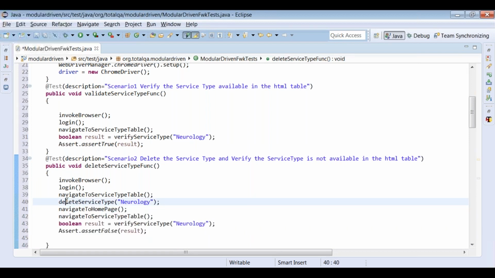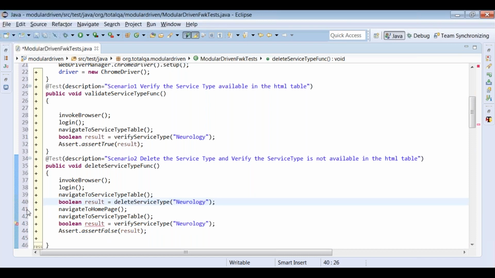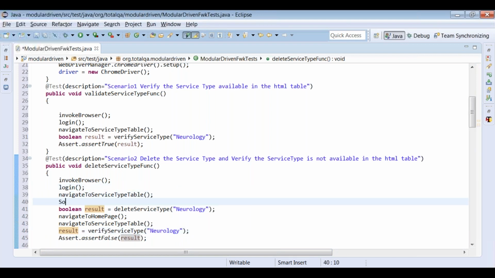And also one more thing here, we can do the soft assertion also. Let's take Boolean result equal to. Let's create a soft assertion, because we can assert two values here, not only one value, because we are deleting the service type. We can validate that as well. So let's take SoftAssert. SA is equal to new SoftAssert.